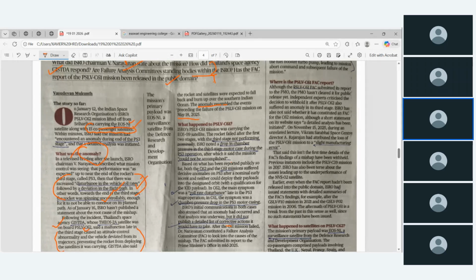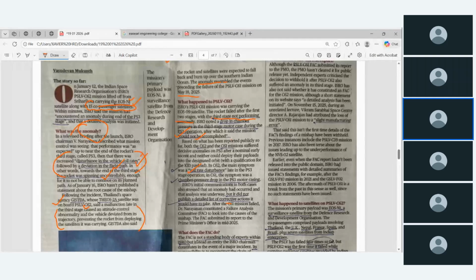They have analyzed here. Okay, what happened to C-61? The same, again the third stage not performing normally. C-62, the same, failure took place in the third stage. ISRO noted a drop in chamber pressure in the third stage motor case during the PS3 operation, after which the mission could not be accomplished. Okay, so both the C-61 and C-62 missions suffered decisive anomalies on the PS3 stage after a nominal early ascent. And these are the reasons.